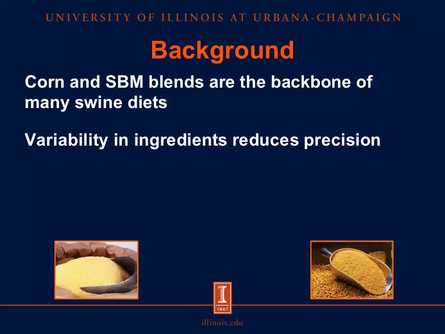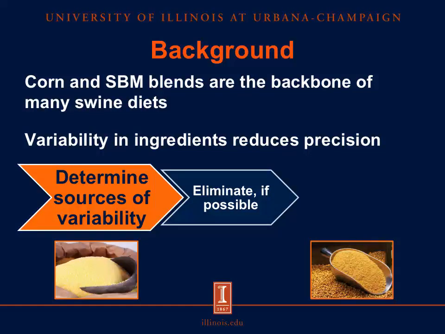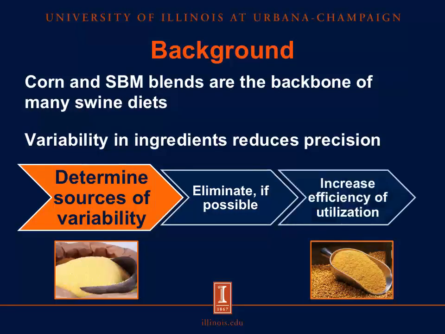Now, everyone listening is probably familiar with the idea that corn and soybean meal blends are really the backbone of modern North American swine diets. And so, as a nutritionist, we're concerned with the variability that is intrinsic to these ingredients because we formulate precisely, and in terms of production, precision is money. So it's important for us to really understand the sources of variability in the ingredients that we're using, and ideally we want to eliminate the sources of variability if possible. Now in reality, that's not always within our ability, and so our job is then to understand the sources of variability so that we can really increase the efficiency of the utilization of these ingredients in our diets.